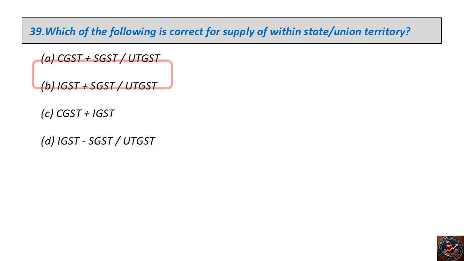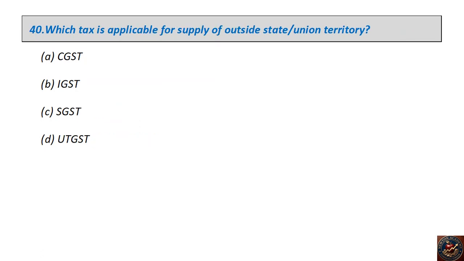The right answer is CGST plus SGST or UTGST. Which tax is applicable for supply outside state or union territory? CGST, IGST, SGST, UTGST. The right answer is IGST.